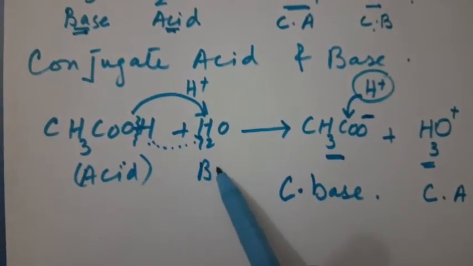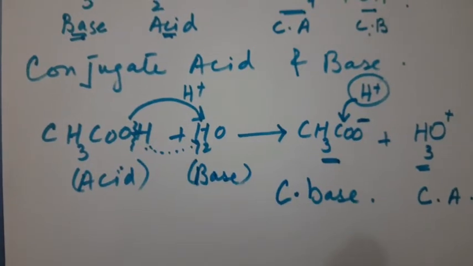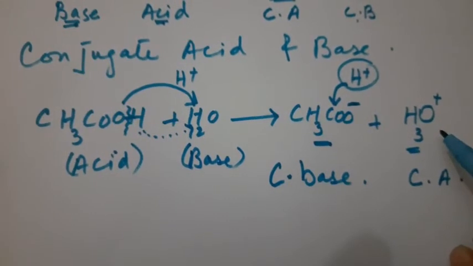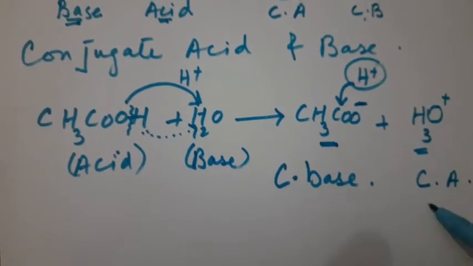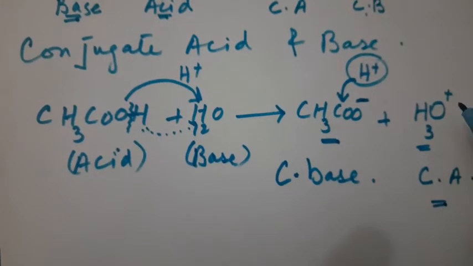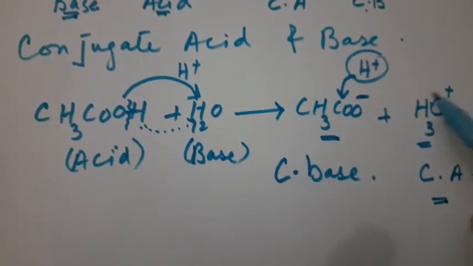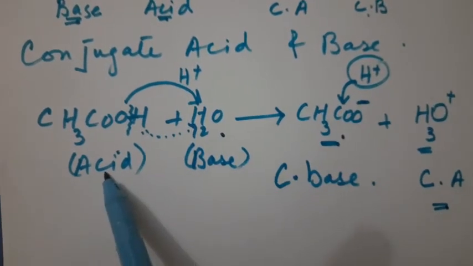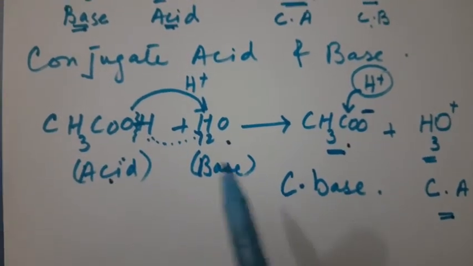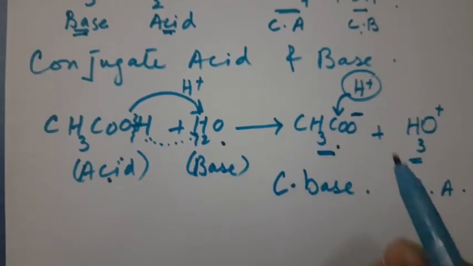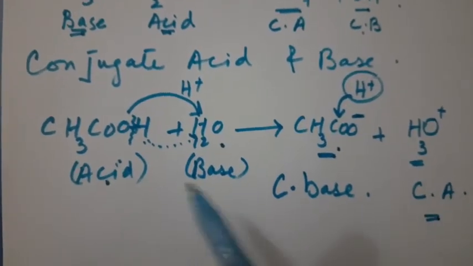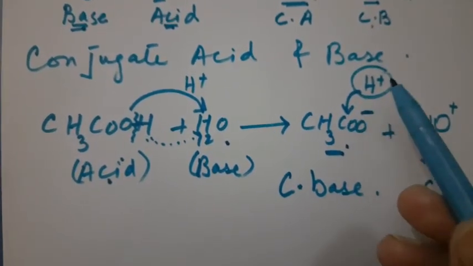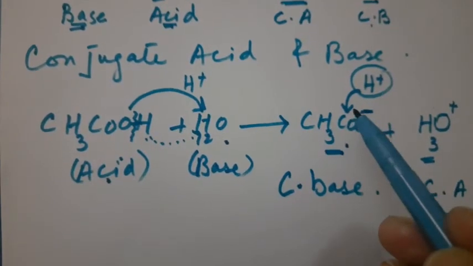So in the start it acts like a base, and converts into hydronium ion. Later on this will convert into an acid. So that's why we call it what? This is the conjugate acid of this base. This is the conjugate base of this acid, because this acid has been converted into base and this base has been converted into acid, and later on they will again convert. As I have said, this is a conjugate base because later on this will again accept the proton.